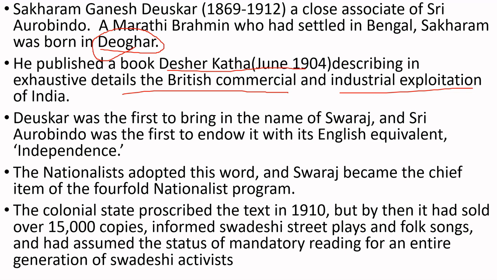Deuskar was the first to bring in the name of Swaraj, and Sri Aurobindo was the first to endow it with its English equivalent, independence. The nationalists adopted this word, and Swaraj became the chief item of the fourfold national program. In the national movement, everybody used the word Swaraj because of this book. This book influenced people greatly, and even Aurobindo Ghosh was inspired by it. He used the equivalent word independence for Swaraj.